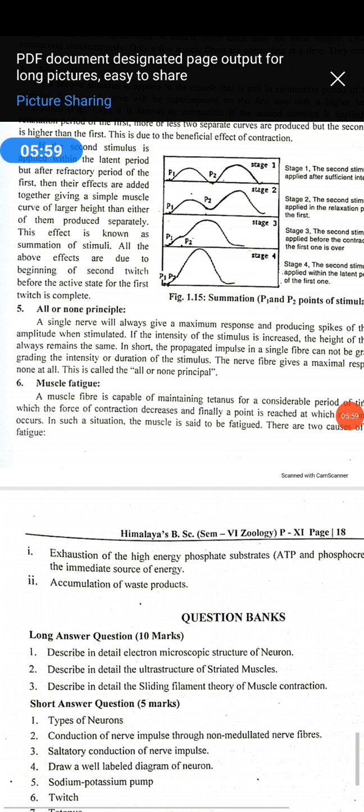When you apply a higher stimulus, it does not increase the force of contraction. The muscle fiber contracts either fully or not at all, and this is called the all or none principle. All types of muscle fibers and nerve fibers obey this rule. A stimulus below threshold results in no contraction, a threshold stimulus results in contraction, and a higher stimulus will not increase the force of contraction. The muscle fiber contracts either fully or not at all.